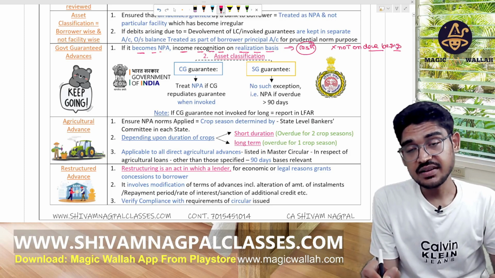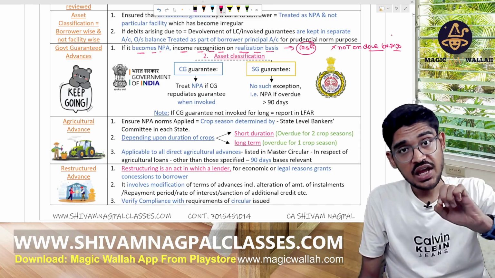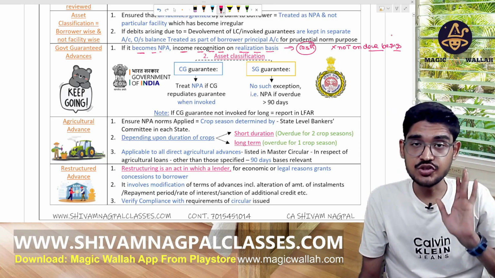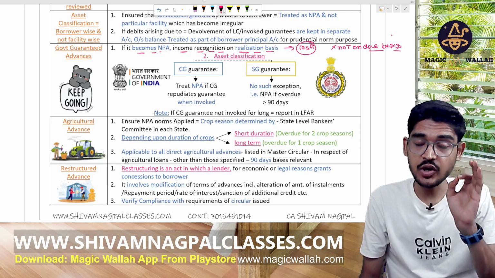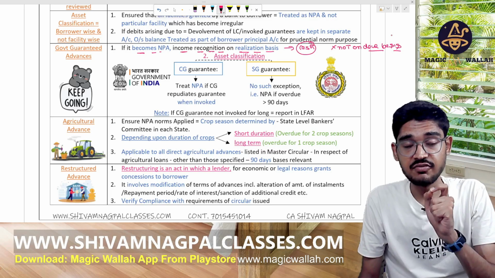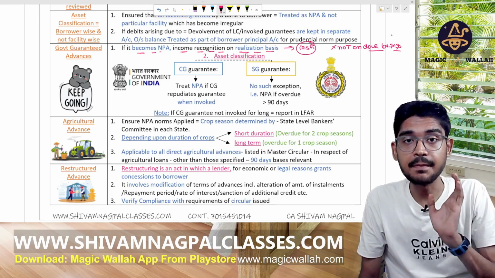In all the cases, this interest income should be recognized only on the cash basis, when it is actually received by the bank.